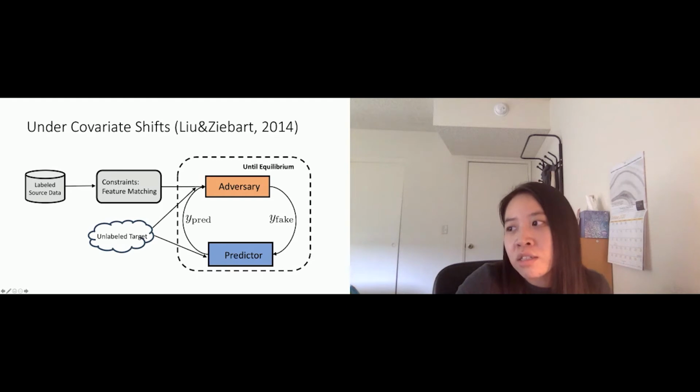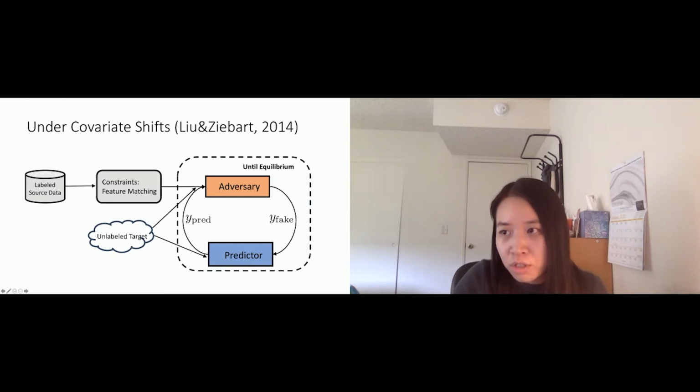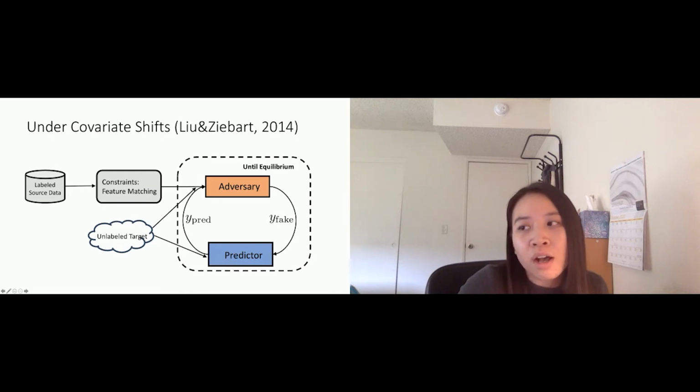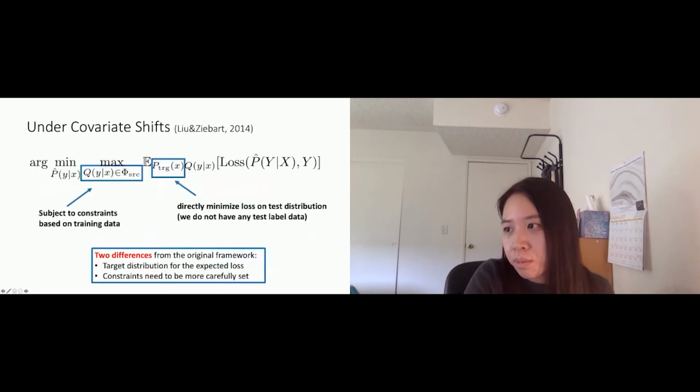So the adversary is constrained by this labeled source data, but what we are interested in is still the target distribution. So there is this shift between labeled source data and unlabeled target data. The game is on target while the data is on source.